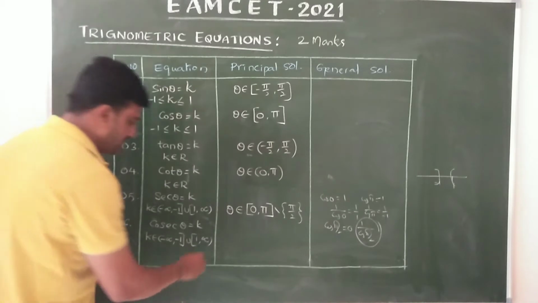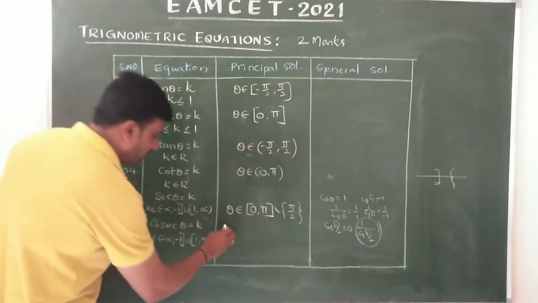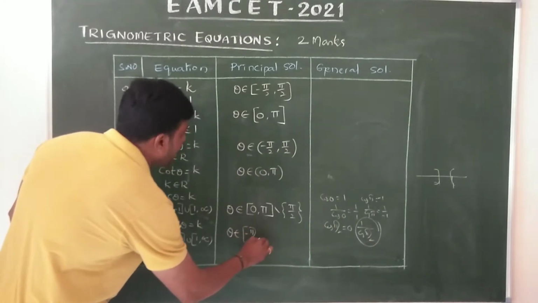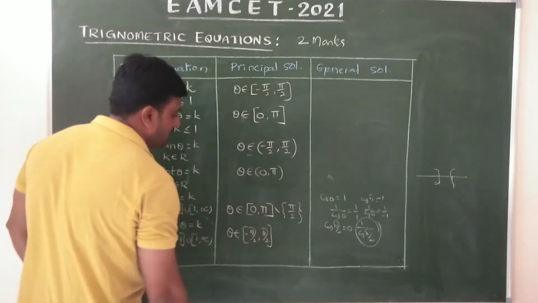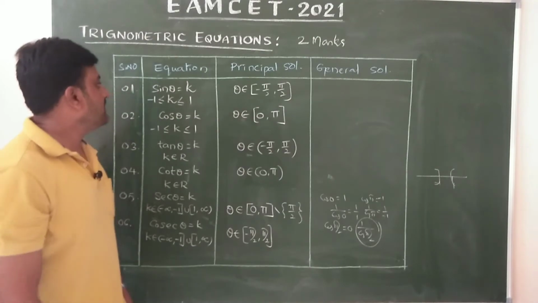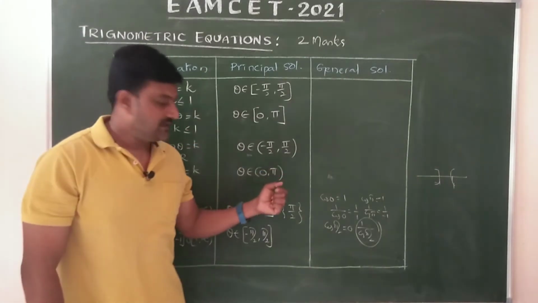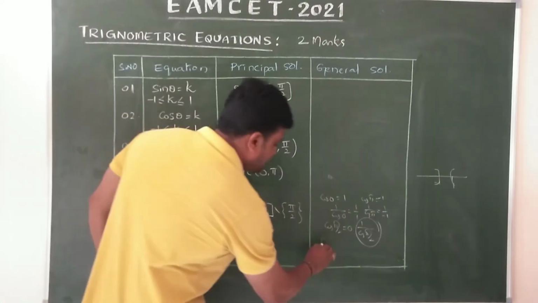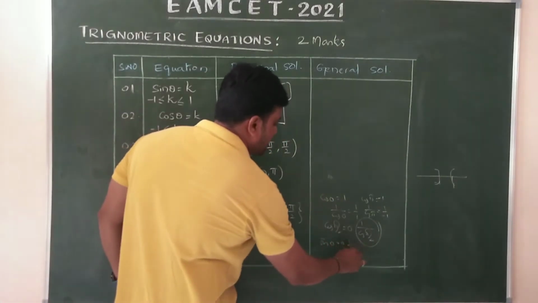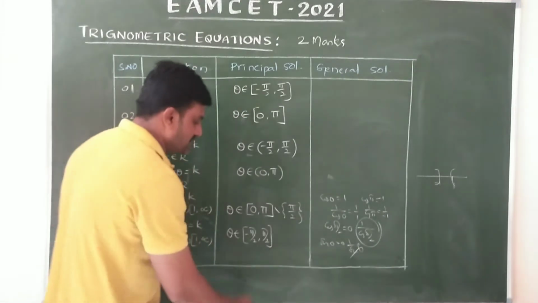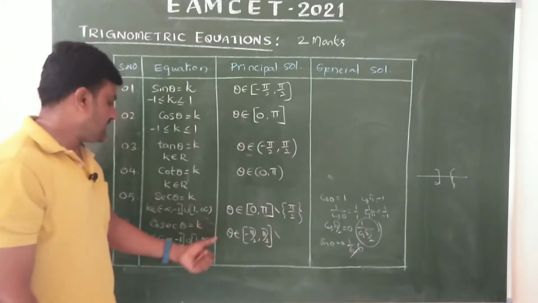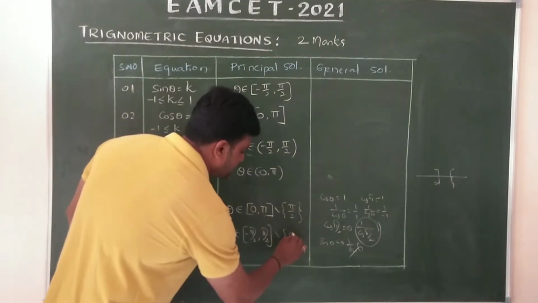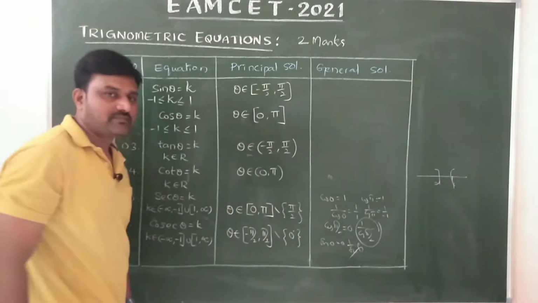Here also the same, for cosec theta belongs to [-π/2, π/2]. When the value of sine is 0, sin 0 is 0, but 1 by sine does not exist. So cosec does not exist at the value 0. Okay, it's enough.